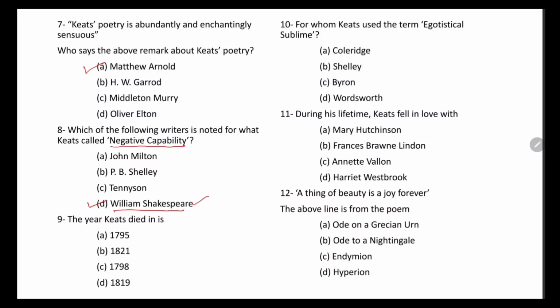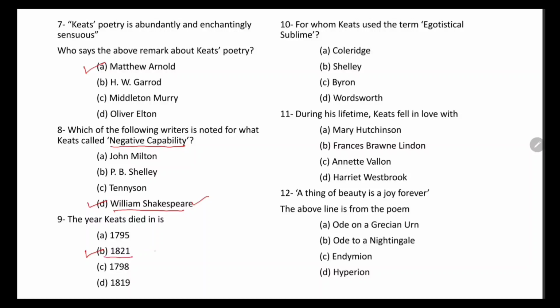Now come to question number 9. What was the year in which Keats died? It was option B, 1821.